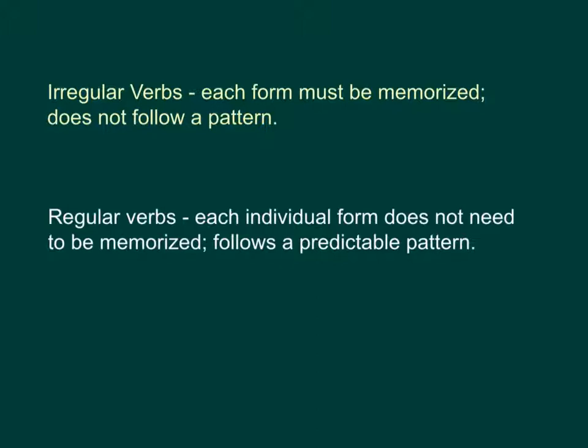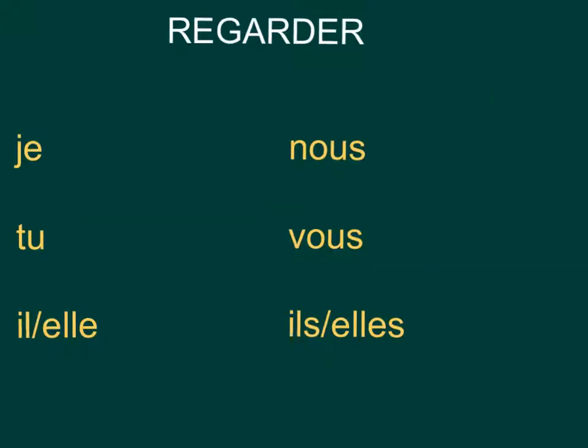So as I already said, irregular verbs like être and avoir that we've learned so far, each form has to be memorized and it does not follow a pattern. Regular verbs, on the other hand, that we're going to start learning about, each individual form does not need to be memorized because they follow a predictable pattern. So let's take a look at the verb regarder, which means to watch or to look at. Now, the reason why this verb is called an ER verb is because the last 2 letters, or the ending, is ER. Regarder.